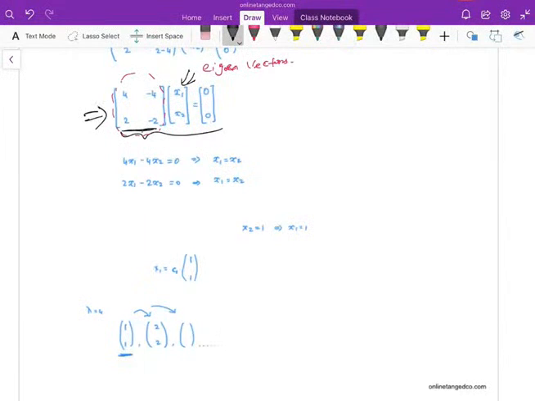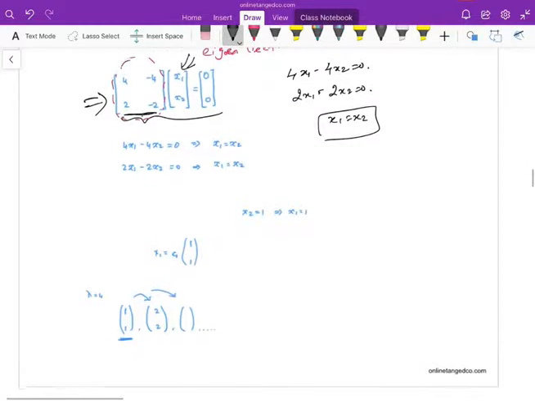Just expand this equation. To expand this equation, what is your answer? Your answer will be like 4x1 minus 4x2 is equal to 0. Then 2x1 minus 2x2 is equal to 0. From this, what are we saying? x1 is equal to x2.